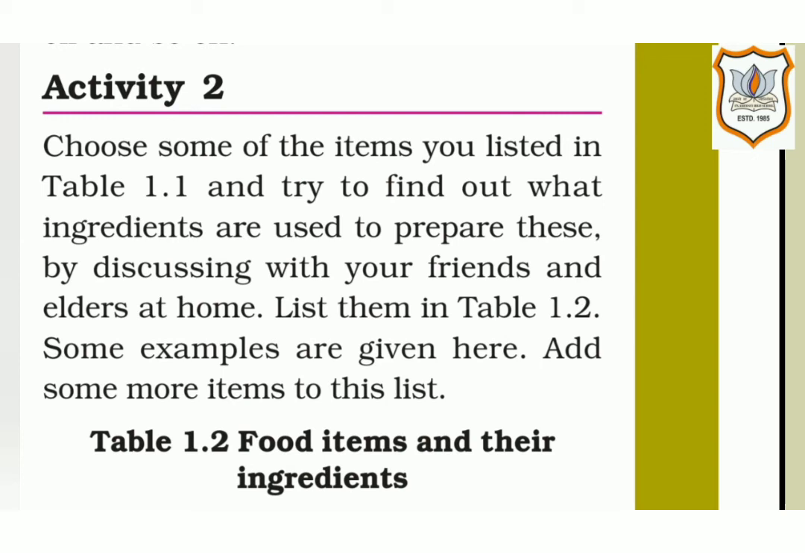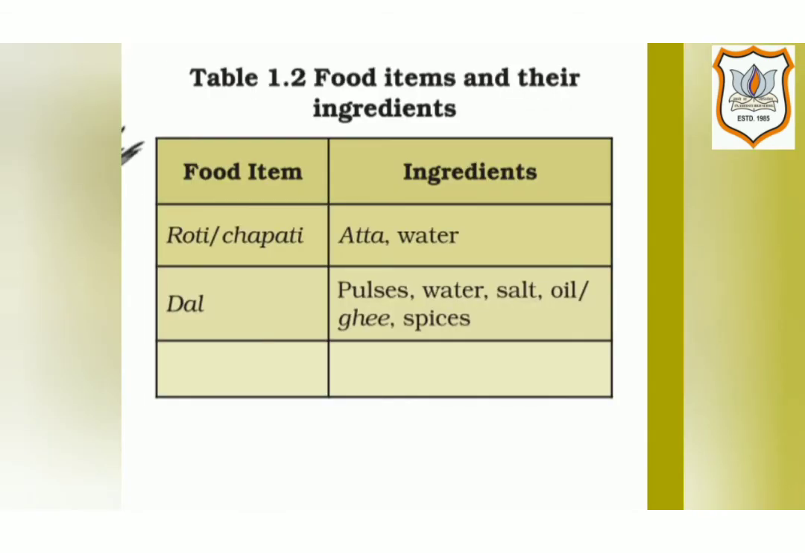Now previously I have discussed Rahul, and the food item which he ate was khichdi. So in table 1.2 we will take the item khichdi and the ingredients for it will be rice, moong dal, oil, ghee and spices. This you have to write in your textbook.